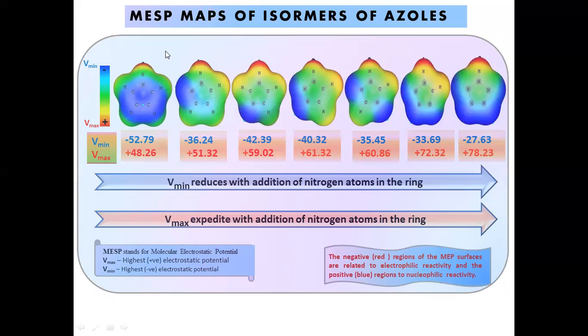These are the molecular electrostatic potential maps of isomers of the azoles. These maps convey information about the electrophilic and nucleophilic regions present in the molecule. Blue region indicates the negative electrostatic potential and red region indicates the positive electrostatic potential. We use two terms, Vmax and Vmin. Vmax means highest positive electrostatic potential and Vmin is highest negative electrostatic potential. From the values of Vmin and Vmax, we find that the negative electrostatic potential reduces with introduction of nitrogen atom in the ring and the positive electrostatic potential increases with introduction of nitrogen atom in the ring.